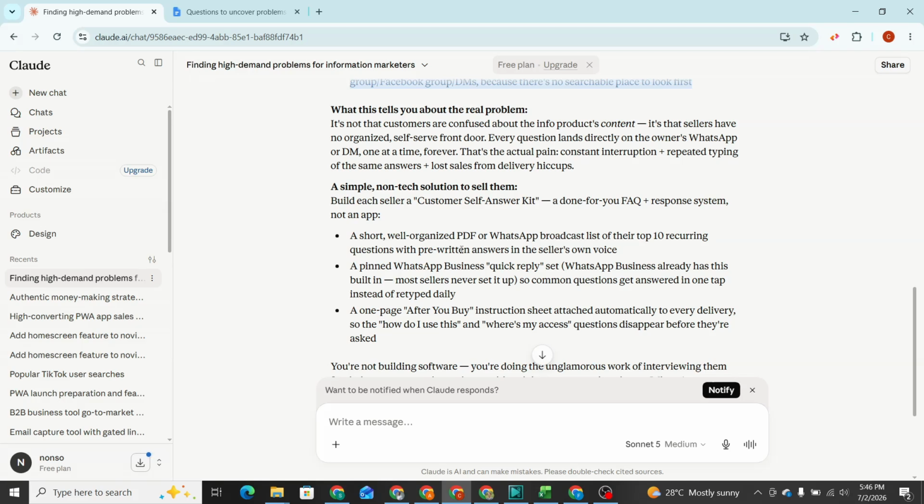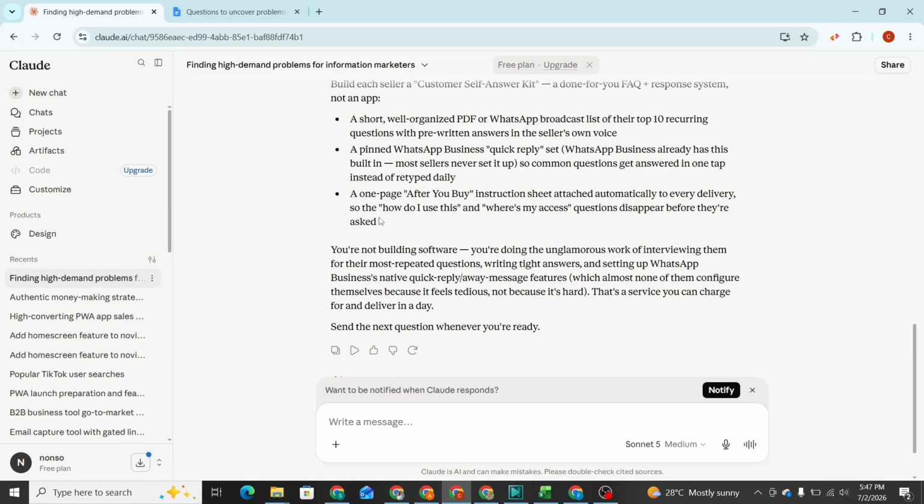The answers and the questions will be in a PDF, right, or in some other format, maybe a web page or any of those things, right? Or a pinned WhatsApp Business quick reply set, or a one page after-you-buy instruction sheet attached automatically to every delivery. I think I like this one. This one stands out, right?